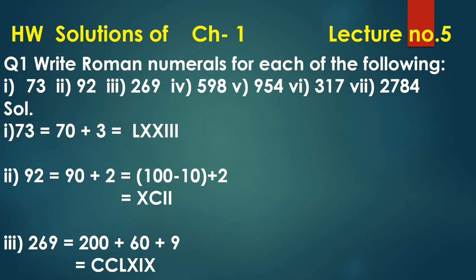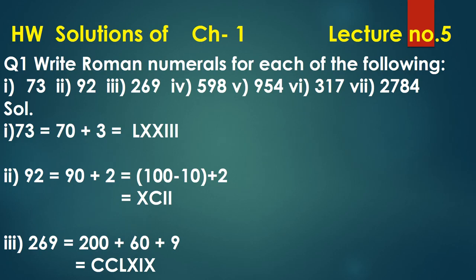Third is 269. 269 is 200 plus 60 plus 9. 200 we will write down as 100 plus 100. So it is CC. 60 we write down as 50 plus 10. When we add something to the greater symbol, we will write it on the right hand side.